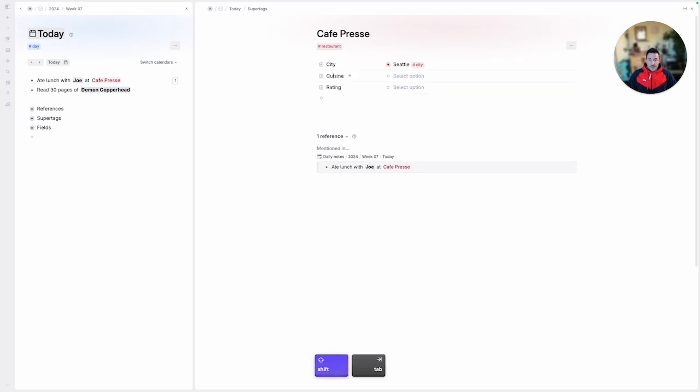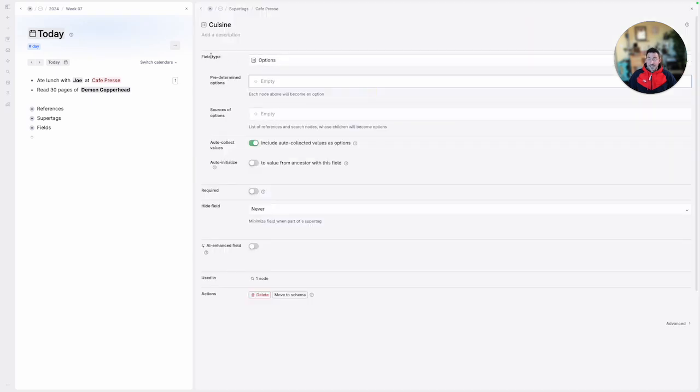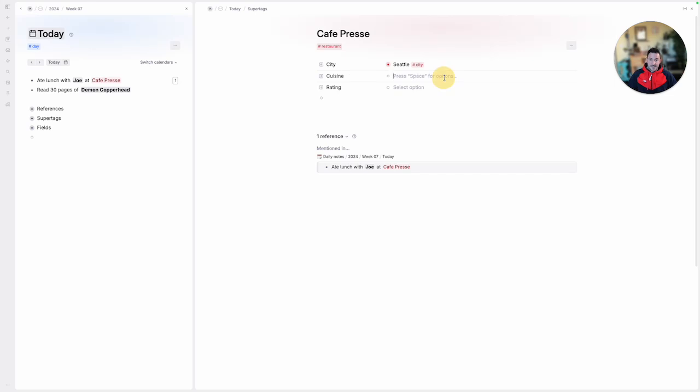Cuisine, we're going to configure this one again here. This is options, and basically what options are saying is show me a set of options each time this field is used. That's predetermined, or you have some different options here. For now, I'm not going to add any predetermined options, and I'm just going to make sure that include auto collected values is selected. What this says is whenever you add stuff here, it allows future restaurants to use this option as well.